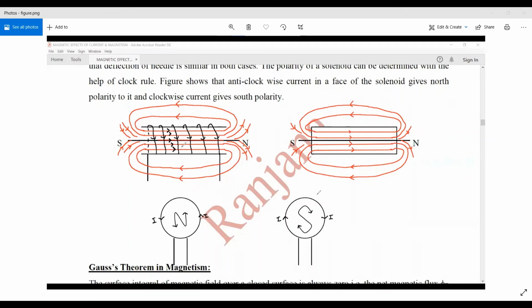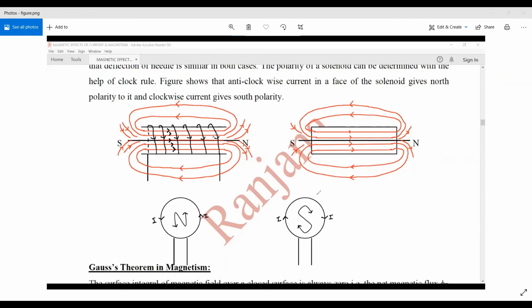So these are parallel equidistant lines, which shows that the magnetic field inside a current carrying solenoid is uniform. That is, at every point the magnetic field is constant. The same in case of a bar magnet also, the magnetic field lines are from north to south outside, whereas south to north inside. But here you can see that the magnetic field inside a current carrying solenoid is very, very strong and it is uniform also.